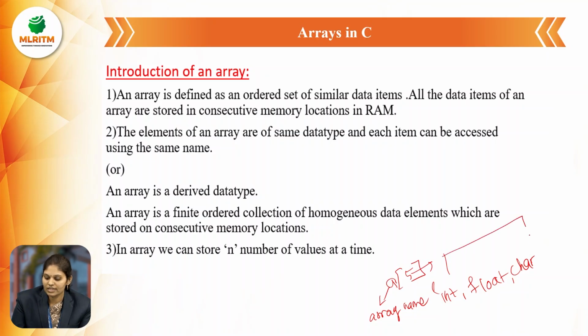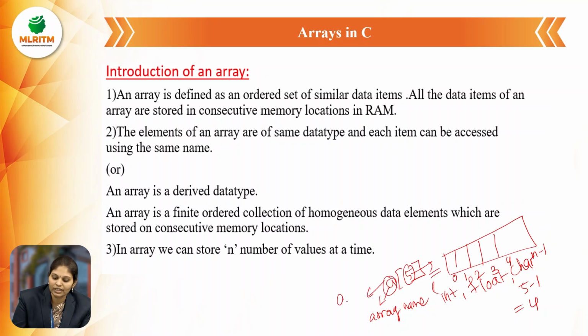The array index starts from 0 to n minus 1. Suppose I am taking the size as 5: the indexes are 0, 1, 2, 3, 4. 0 to n minus 1 means 5 minus 1. Here the data can be stored in memory index-wise. So our size is A of 5, where A is the array name, and similar data items we have to store in consecutive memory locations. So that is called an array.